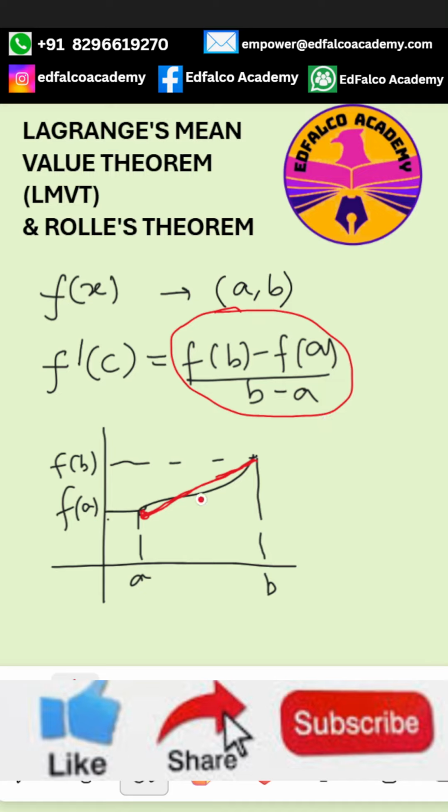And then it is telling that there must exist some point in between A and B such that the slope at that point must also be the same as this average slope between A and B. So as you can see here, there must be a point. You can see that there is a point over here which is almost having a parallel line to this, and therefore its slope must be the same. So that is the overall meaning of this LMVT theorem.